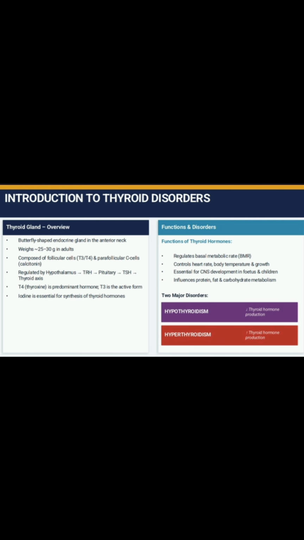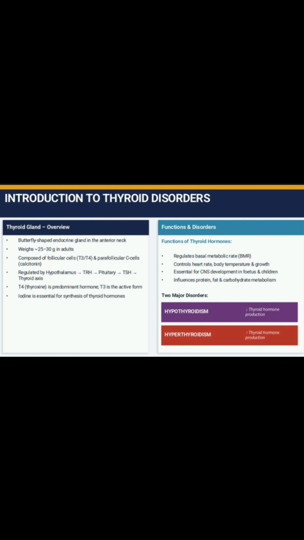There are two types of disorders: hypothyroidism and hyperthyroidism. Hypo means decrease in the secretion or production of thyroid hormones, both T3 and T4. Hyper means high or excess, meaning increase in the production of thyroid hormone, both T3 and T4.